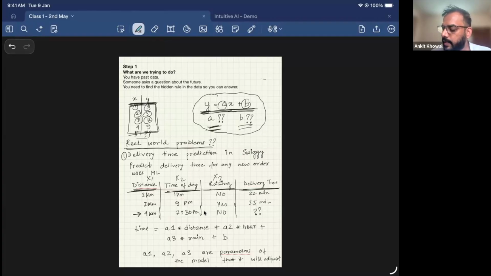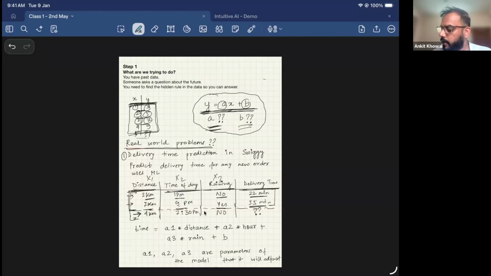Now we had seen that we had given the relationship 1, 3, 2, 5, 3, 7, 4, 9, right? This was my past data. Similarly, Swiggy, when it has to develop this model, will provide some past data. What is the past data? It might have noted that for a delivery person to deliver food, if the distance of the restaurant is 2 kilometers, time of the day is 1 p.m., and it was not raining, it took 22 minutes. If the distance of another restaurant is 7 kilometers, time of the day is 9 p.m., it was raining, it took 55 minutes. So it had millions of this past data.